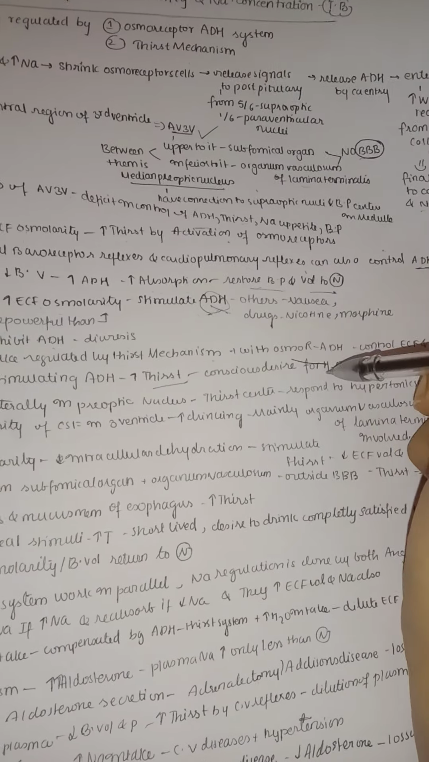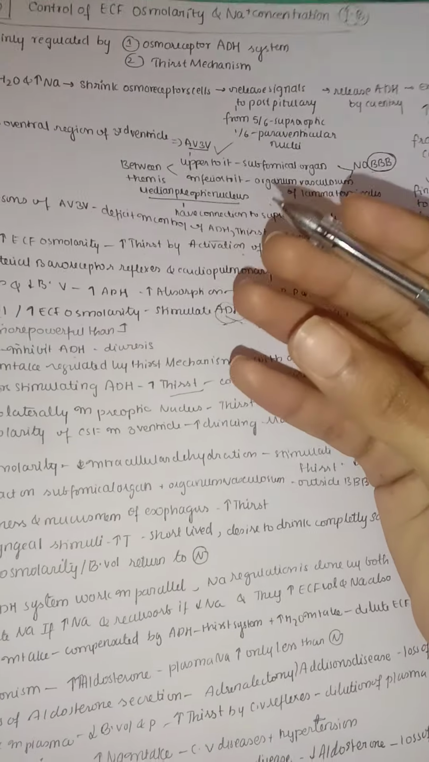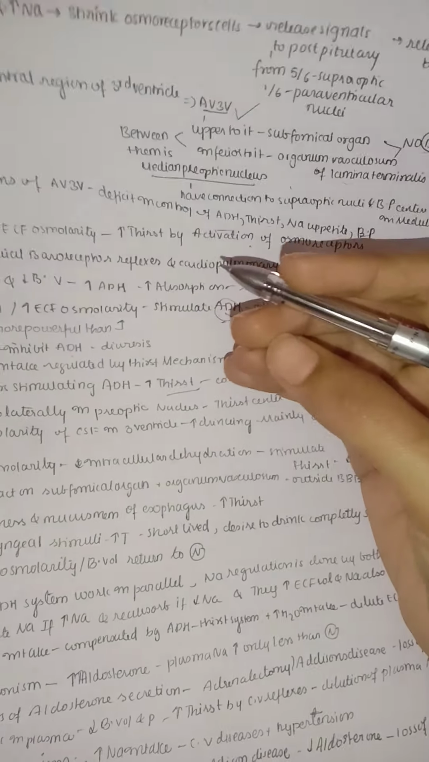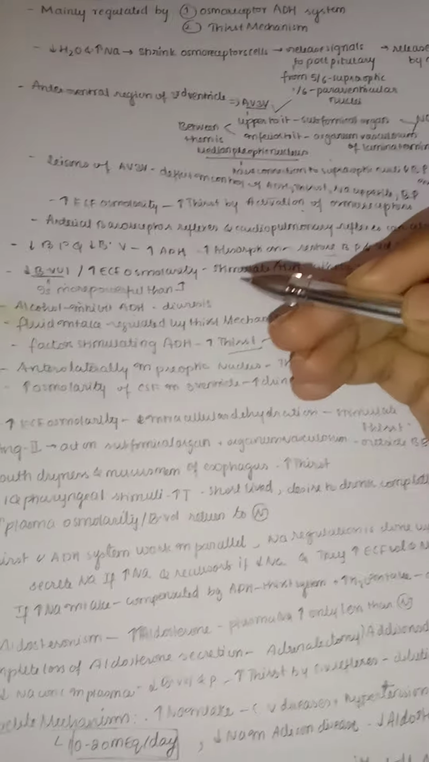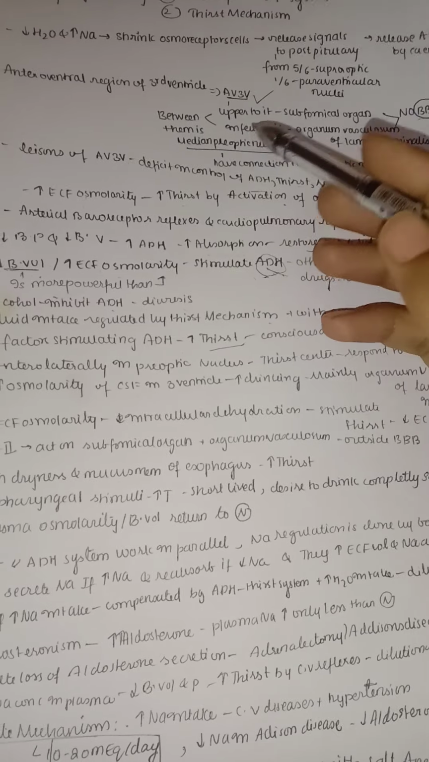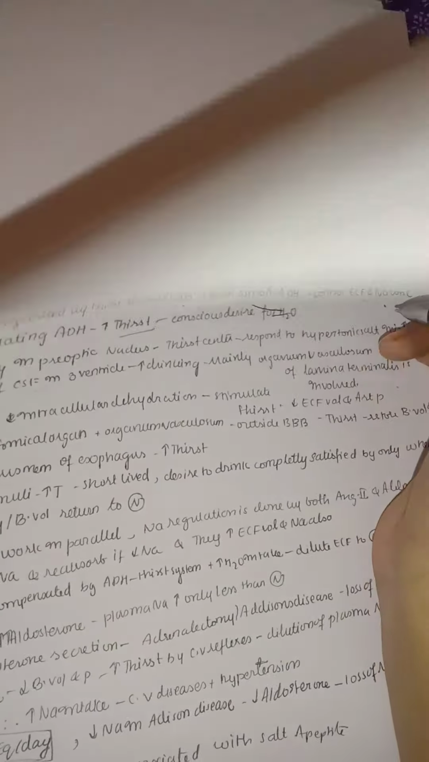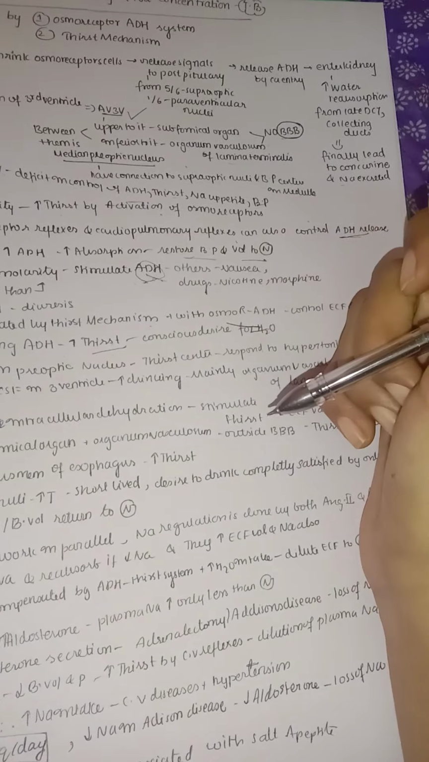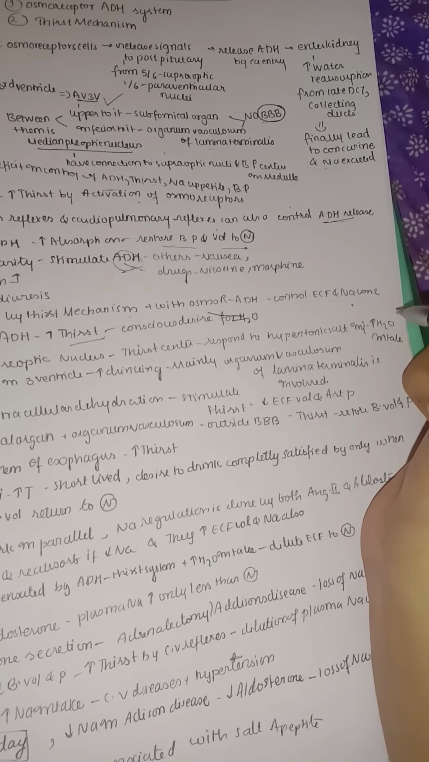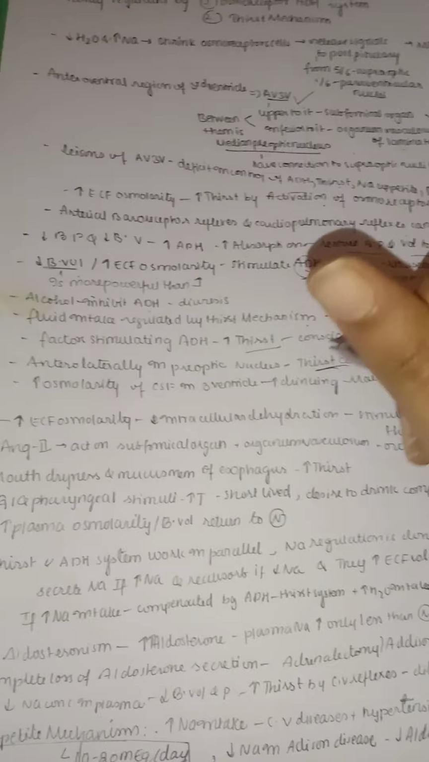This is called the conscious drive for water, because thirst is a conscious drive for water: we ourselves say that we want water because our blood volume is low, or the extracellular fluid osmolarity is very high. Anterolaterally in the preoptic nucleus we have a thirst center which mainly responds to hypertonic salt injection. If you give a hypertonic salt injection, meaning a very high amount of salt, it will lead to an increase in water intake, because the thirst center is activated.